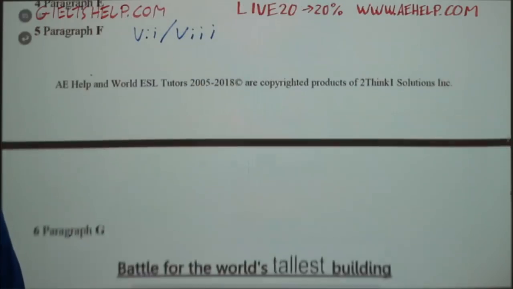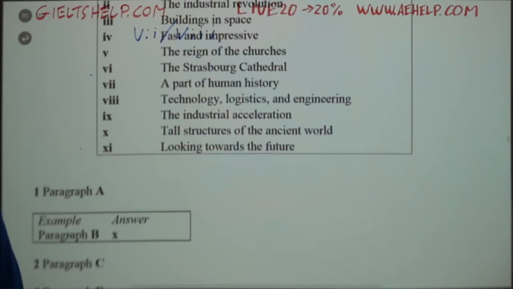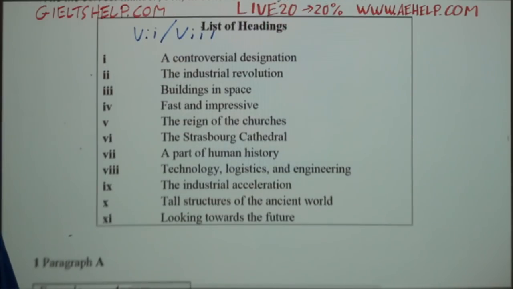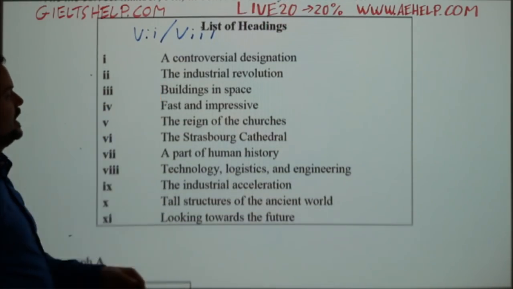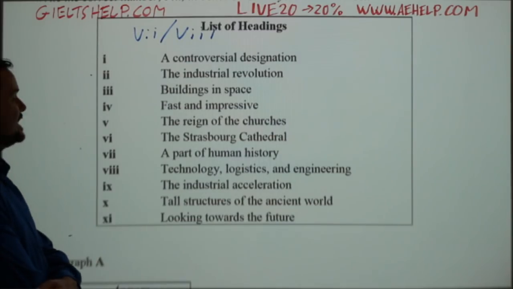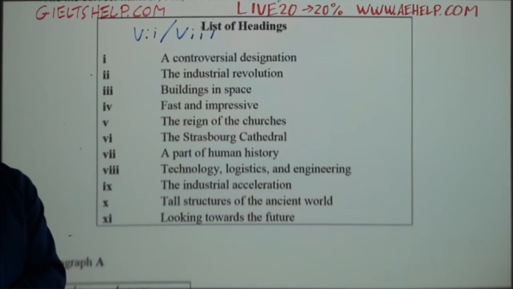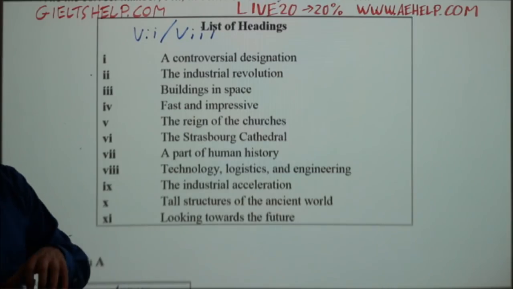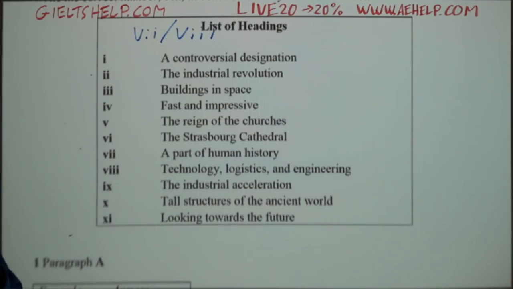Okay, so let's go back and look for the answer for C. So, what do you guys and girls think? Ladies and gentlemen, what is your opinion? Which of these is the best answer for paragraph C? And remember, this is dealing with the what. The what is the general, the global idea or information in the paragraph. It is not 6. 6 is much, much too specific.